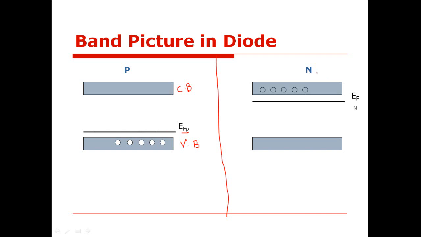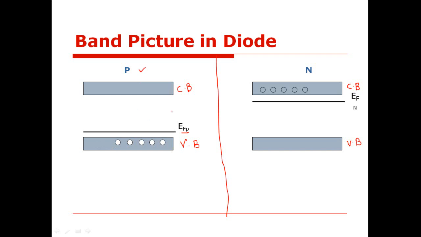While for n-type semiconductor, if these are the positions of conduction band and valence band, then as the majority charge carriers are electrons, and you know that the position of Fermi level depends upon the concentration of charge carriers. So concentration of holes is more in the valence band for p-type semiconductor.